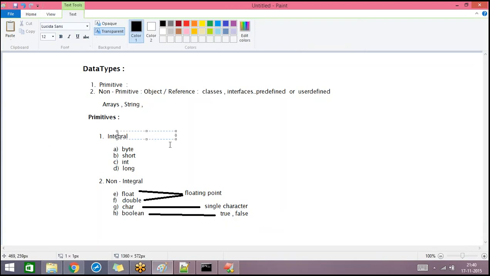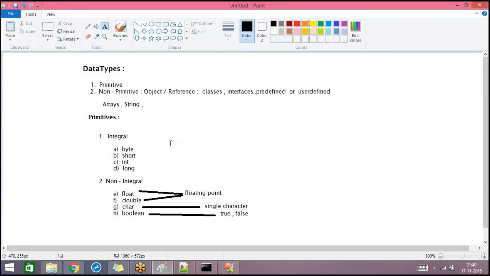Let's come to integral data types. Integral data types are generally used to represent numbers, but why do we need four different data types only to represent numbers? Why can't we have just one data type to represent numbers? Why are four data types defined in Java only to represent numbers? Any idea? Any one of you?